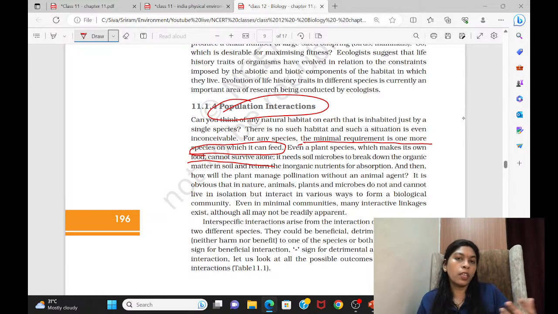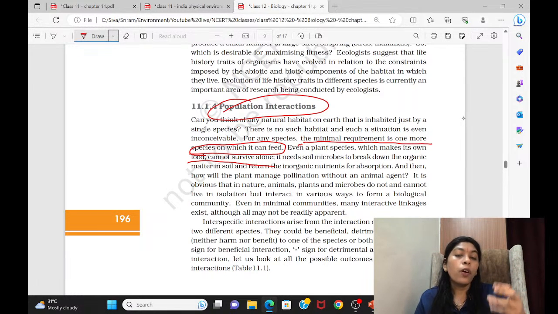So you can say that okay, plant is making its food. Why does it require others? Why does it have to depend on others? How can it depend on others? Ask a question to yourself. So there comes an answer: reproduction, especially spreading of the pollens and dispersal of seeds. These are the two main reasons it is depending on others.